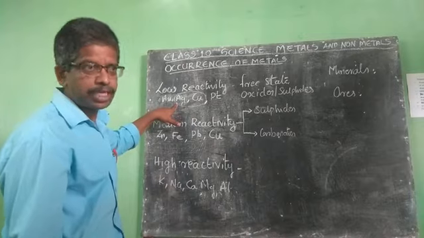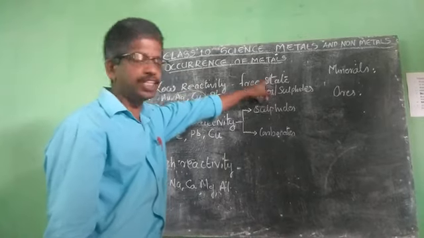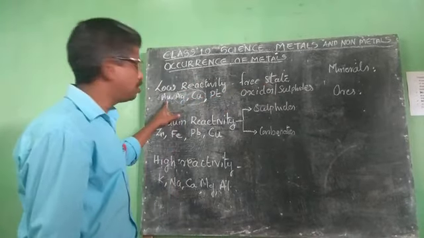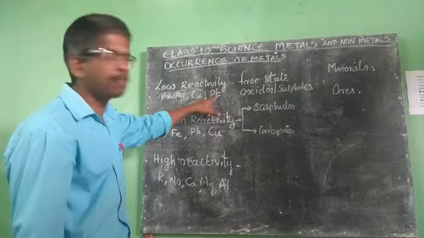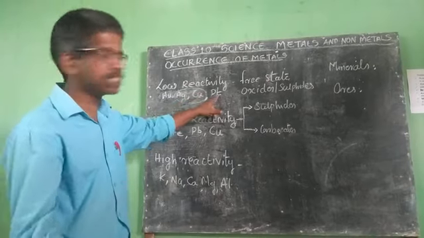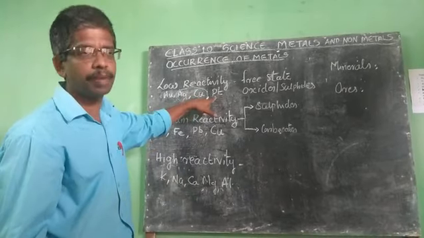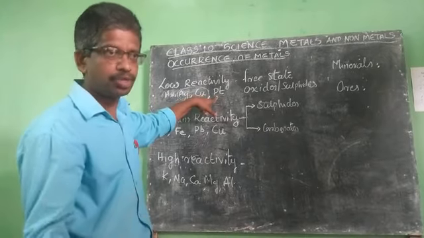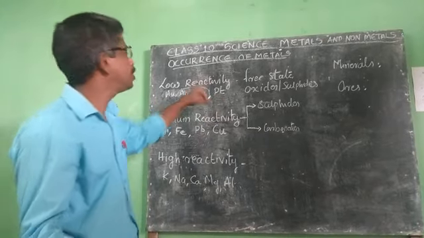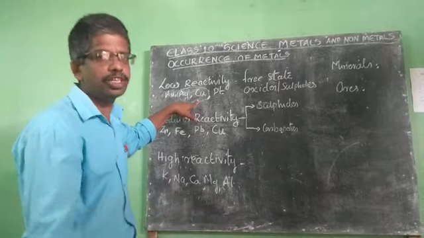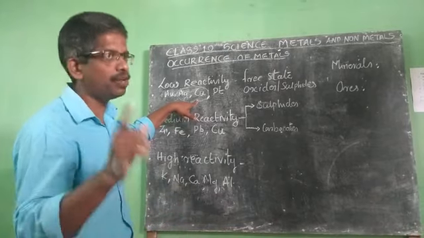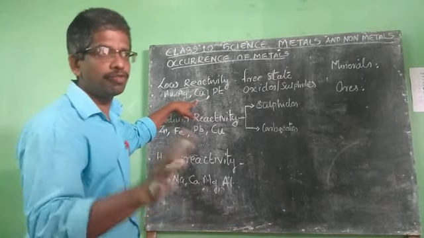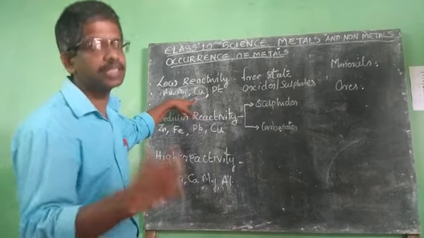Low reactive metals are found in free state, which are they? Gold, silver and platinum. These three only you write. If it is asked, you can just write gold, silver and platinum. Though in the textbook copper is also given, no need to get confused there. Copper is sometimes found in the free state, but commonly it is found in combined state only, in the form of copper sulfide.